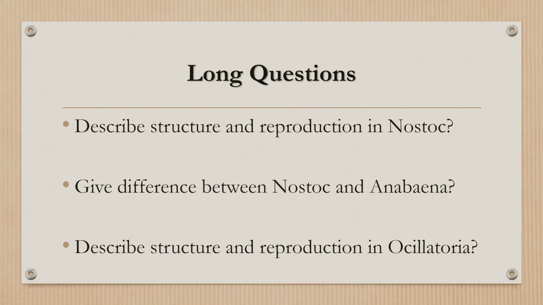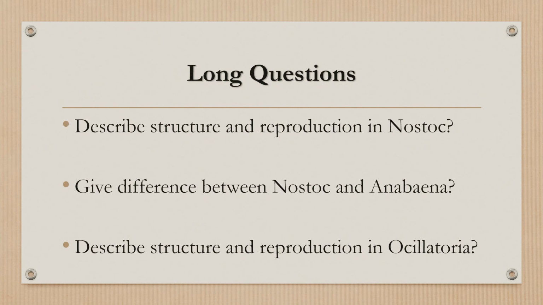And for reproduction, they have vegetative reproduction, and also asexual reproduction, but they do not have sexual reproduction. So in this way you can differentiate nostoc and anabaena. The last question is, describe the structure and reproduction in the oscillatoria. So we have to tell the structure and reproduction in the oscillatoria.